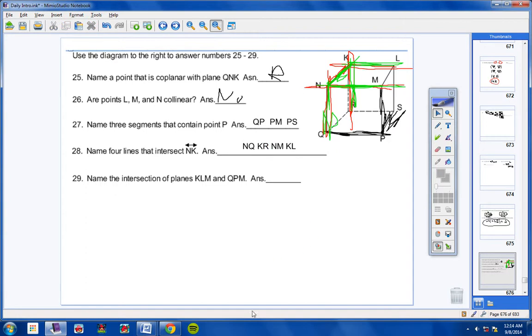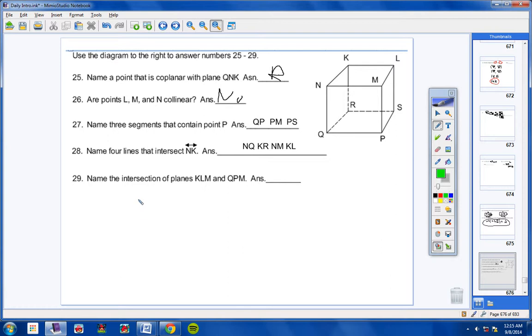And so those 4 lines intersect line NK. All right, NK. Now, number 29, name the intersection of 2 planes. Name the intersection of these 2 planes, plane KLM and QPM.